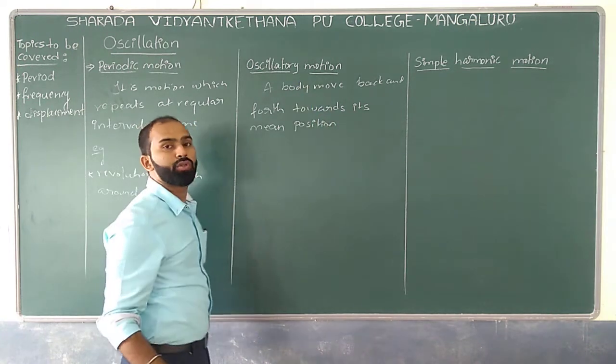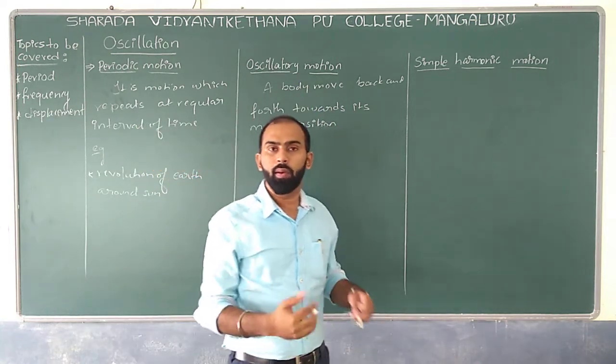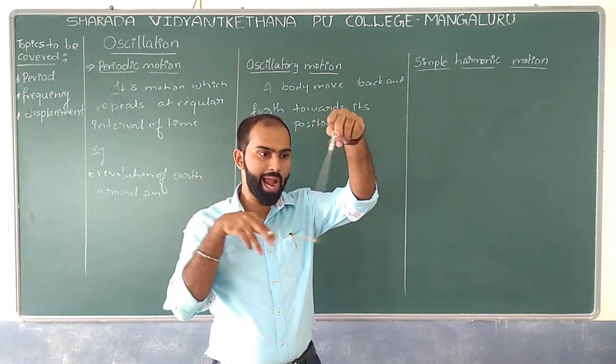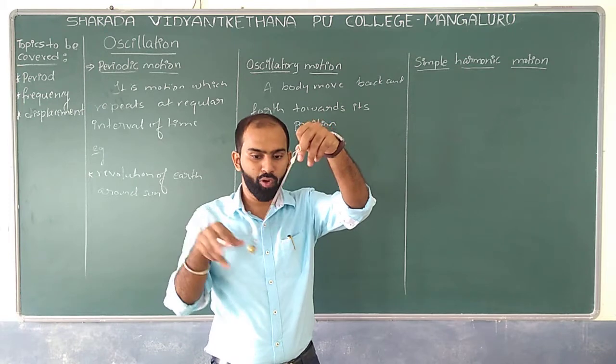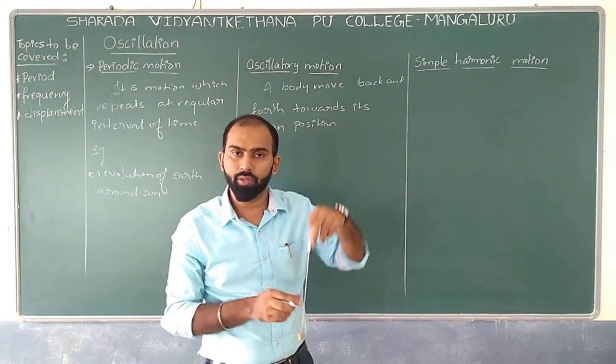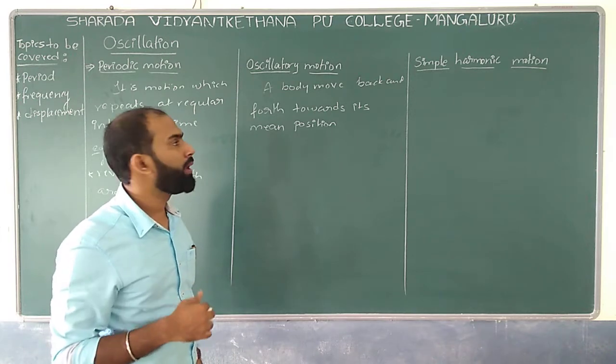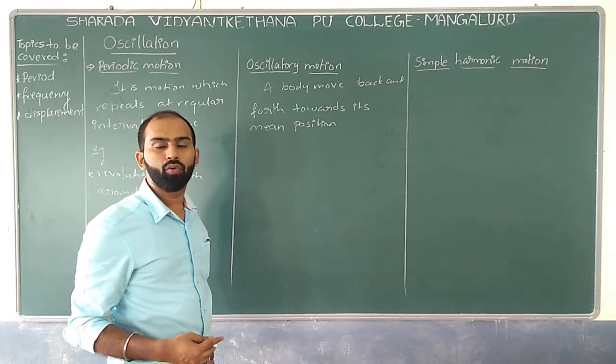If the bob moves back and forth about its mean position, it is called oscillatory motion. Understood?